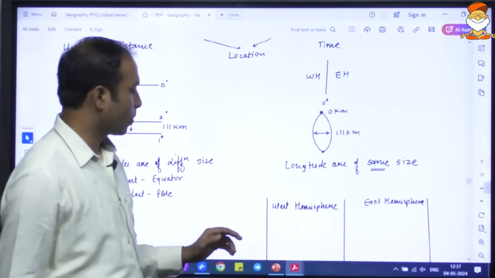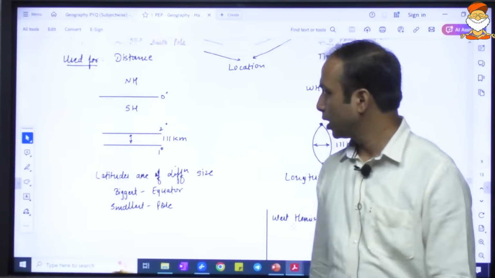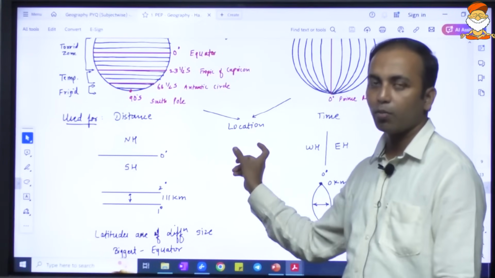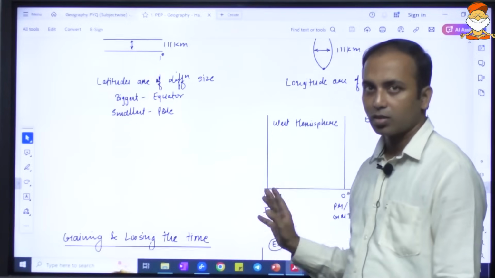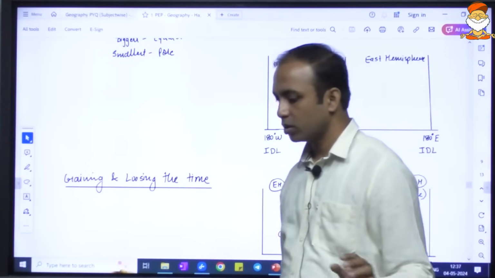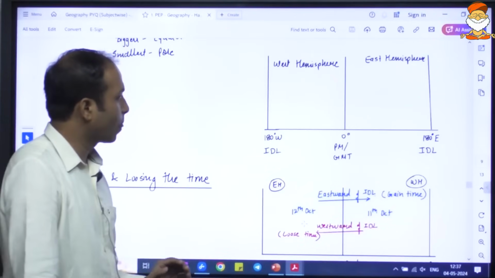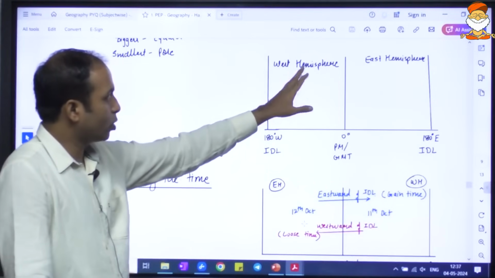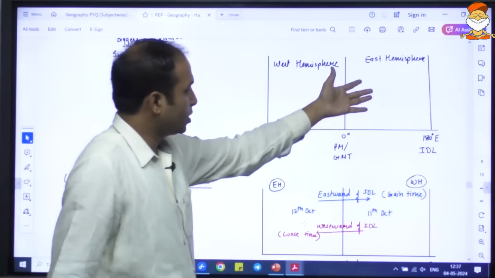Now with respect to latitude and longitude, if we intersect latitude and longitude, we get a specific location or specific point, and this is basically used in navigation systems. Longitude is very important with respect to date and time. The earth is divided into east and west hemispheres because of the 0 degree longitude, which is known as the prime meridian or GMT. Now the east hemisphere, the west hemisphere.